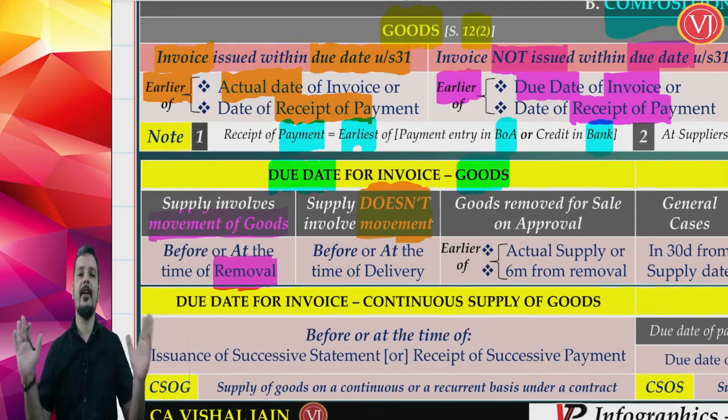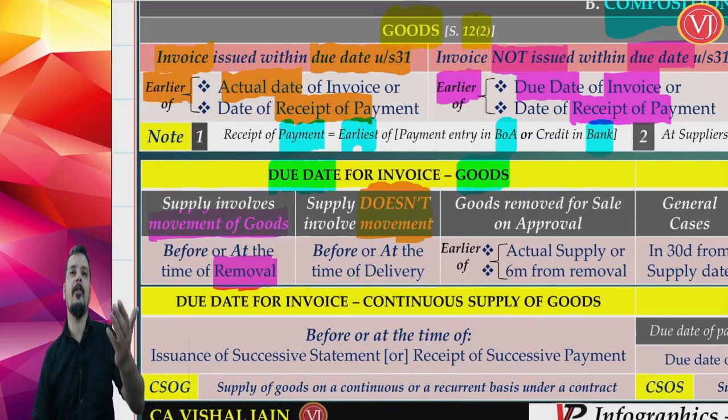Or supposing I am selling this entire studio to you, along with the premises. Now this studio contains all the equipments, etc. So I am selling the system, the tab, the lights, all these furnitures also. There is supply of goods, but there is no movement of goods. You will come and occupy here. So here I am selling you all my equipments, let it be the camera or the system or the desktop, or the laptop or the tables or the lightings. But you are not taking it because you are going to come and occupy the same premises. So there is supply of all these goods but without movement.